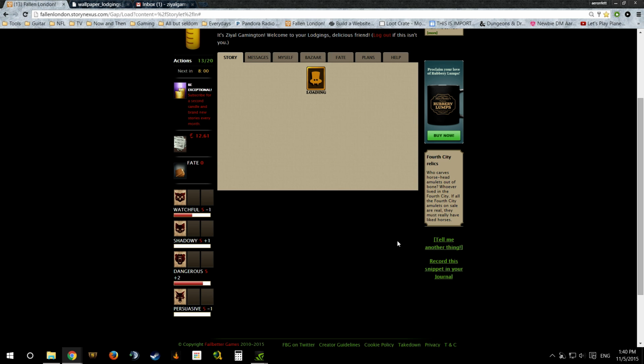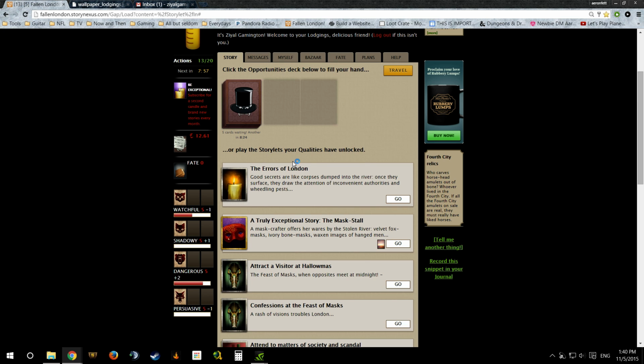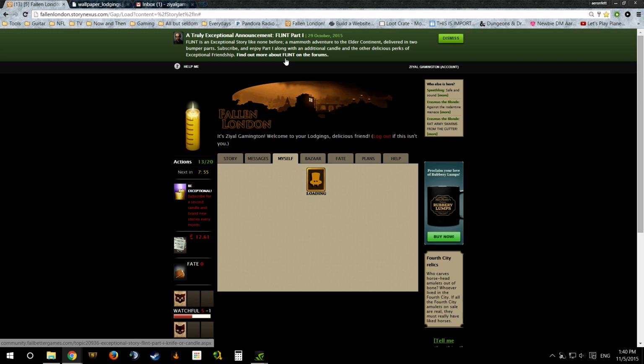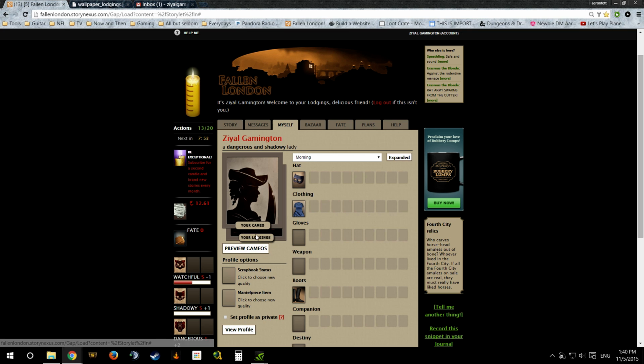Okay, so onwards. We found some place to live. Now, we automatically move there. Under the Myself tab, you can see your lodgings.